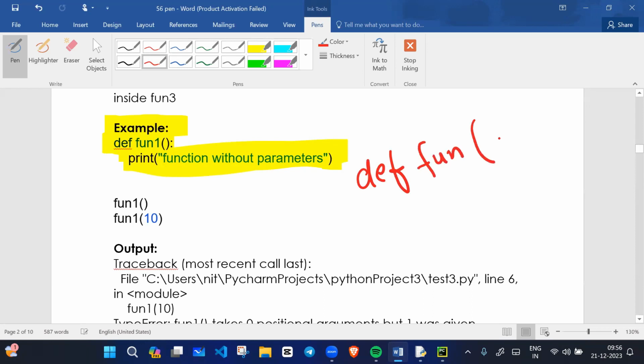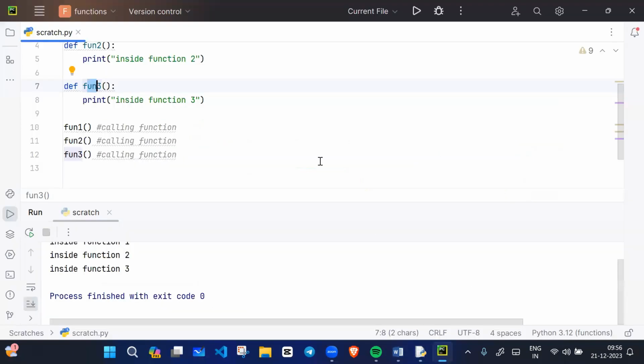If you give some parameters, it means you are giving values here, like a comma b. So these are parameters. Tell me, does this function have parameters? No, there is no parameter in this function. And in this function, we have two parameters, a and b. We have a as well as b as parameters. Hope you are getting it. For example, if I run this code, let me write the code.